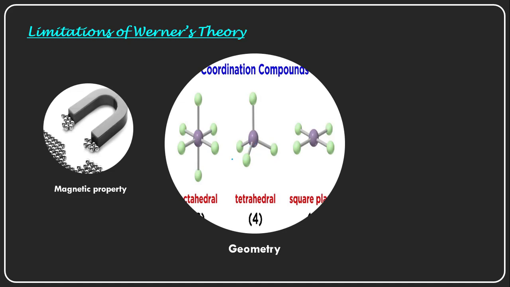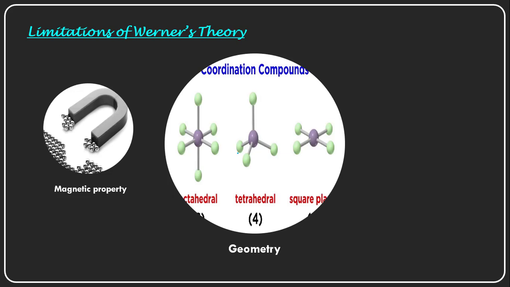He tried to correlate, but how the actual structures form, and how the coordinate covalent bonds form, he could not explain. Why only certain types of ligands form strong bonds with the central metal cation, while other ligands remain in an ionizable state and do not form coordinate covalent bonds. What is the reason behind that?